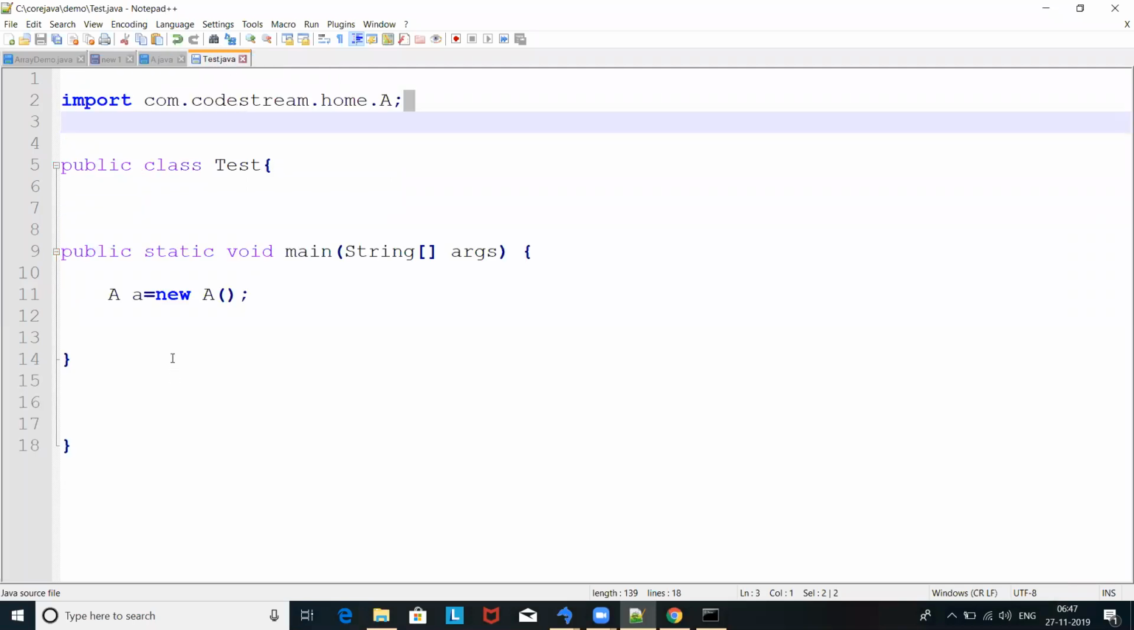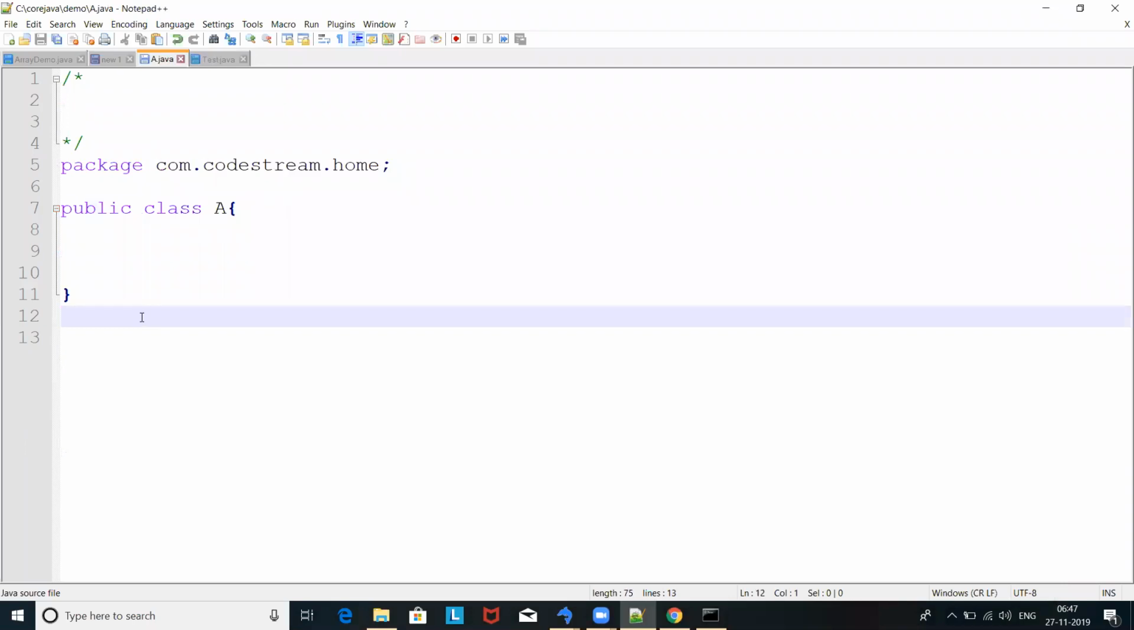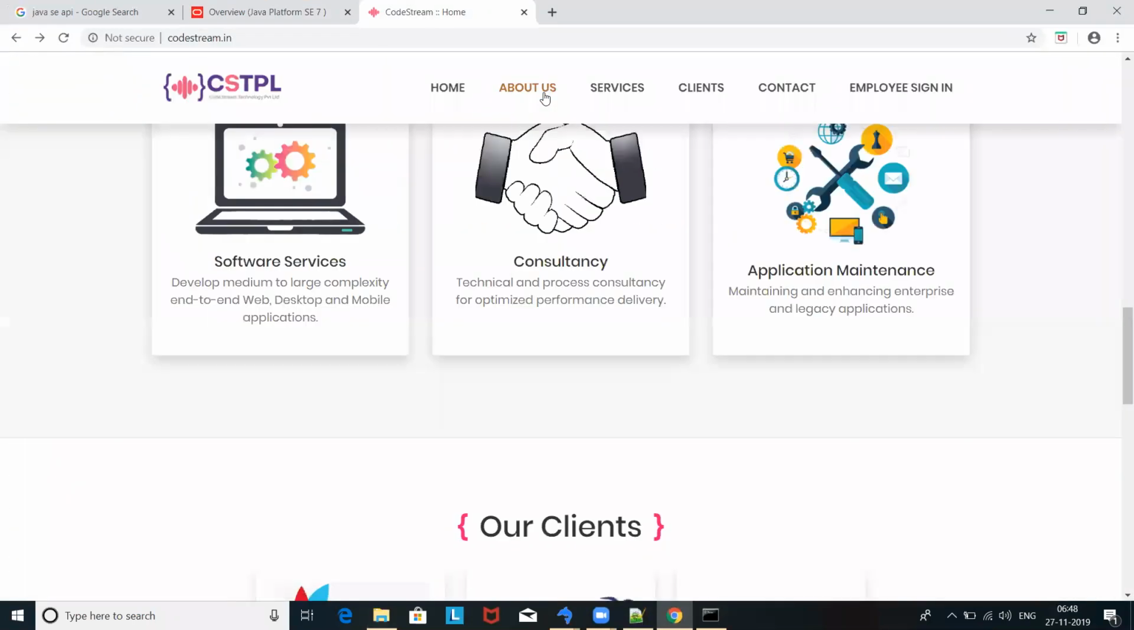That means today we tried to understand that whenever you create a class, if you want to make that class part of some package, meaning some directory, you have already seen that a package is nothing but a directory. Suppose I want to keep some of the classes under this home directory, that means com.codestream.home, and some of the directories under that, as I told, like an about us directory, service directory, client directory. So different packages for different modules.